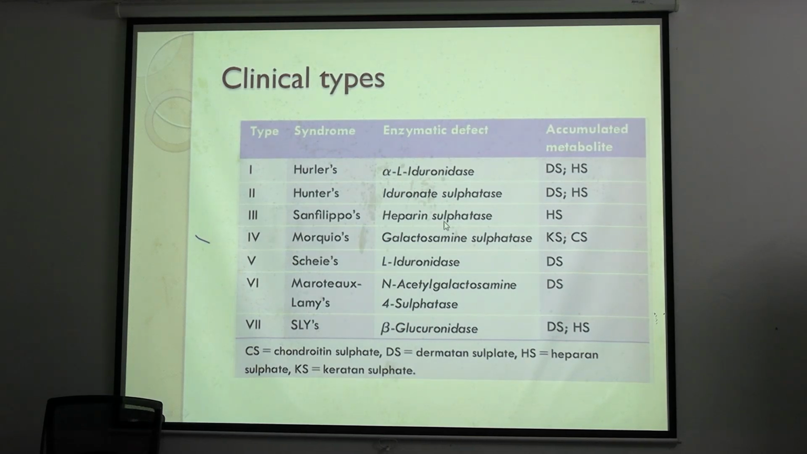So MCQ questions can also come from this, because they can ask you what is Hurler syndrome, or in Hurler syndrome which enzyme is deficient, or in Hunter's syndrome which enzyme is deficient.